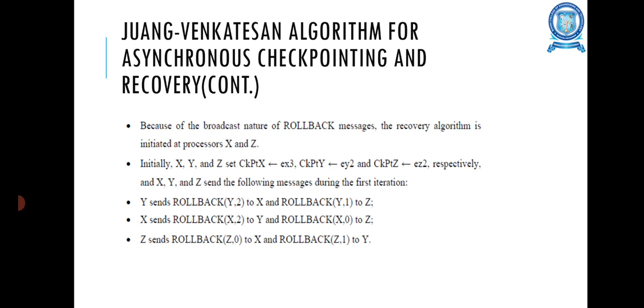Y sends the rollback of y comma 2 to X, and rollback of y comma 1 to Z. Likewise, X sends the rollback of x comma 2 to Y and rollback of x comma 0 to Z. Z sends the rollback of z comma 0 to X and rollback of z comma 1 to Y. Thus, this algorithm works in this way. Since the number of messages received is consistent, X will set the checkpoint to x point, satisfying both conditions.